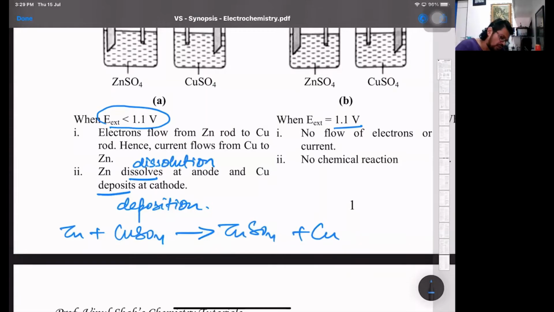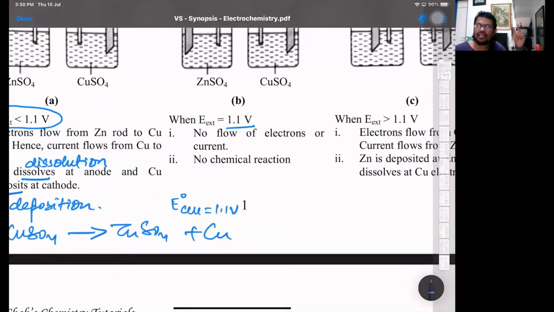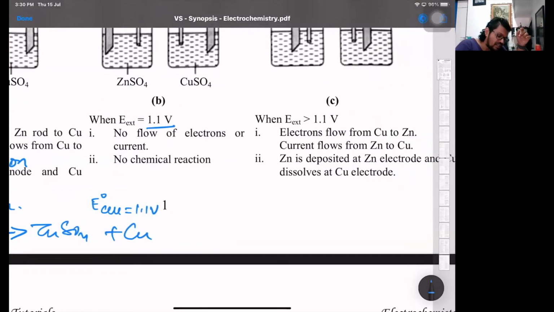Now here, in the forward direction, the EMF of the cell we know is 1.1 volt. So if you apply an EMF slightly greater than 1.1 volt in the reverse direction, then the cell reaction may be reversed. So the external EMF is the EMF applied in the opposite direction to have the reverse reaction. If the external EMF is less, then it's only the forward reaction. If the external EMF and the EMF of the cell are the same, then no chemical reaction will happen. And if the external EMF is greater than 1.1 volt, then yes, the backward reaction will happen, subject to it being a secondary cell.